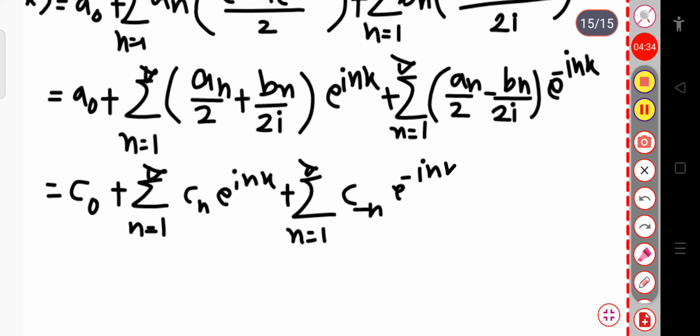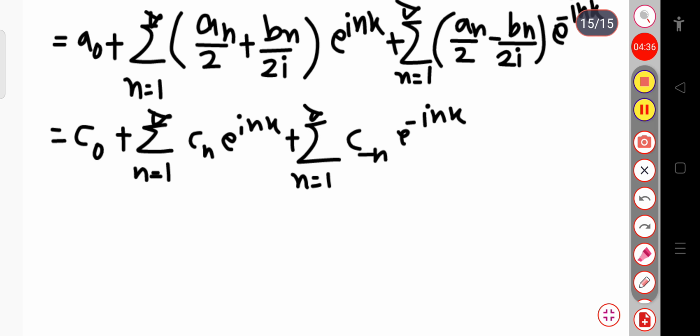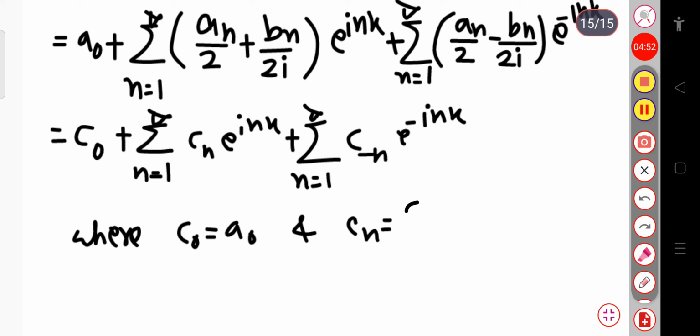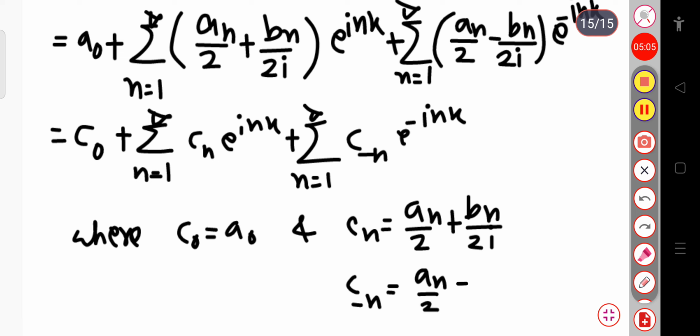Let me write where c naught equal to a naught, and here c n equal to a n by 2 plus b n by 2i, and also c minus n is equal to a n by 2 minus b n by 2i.